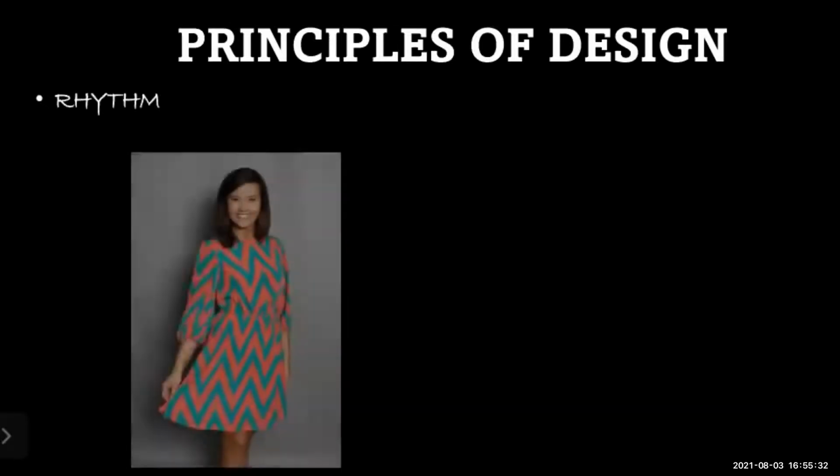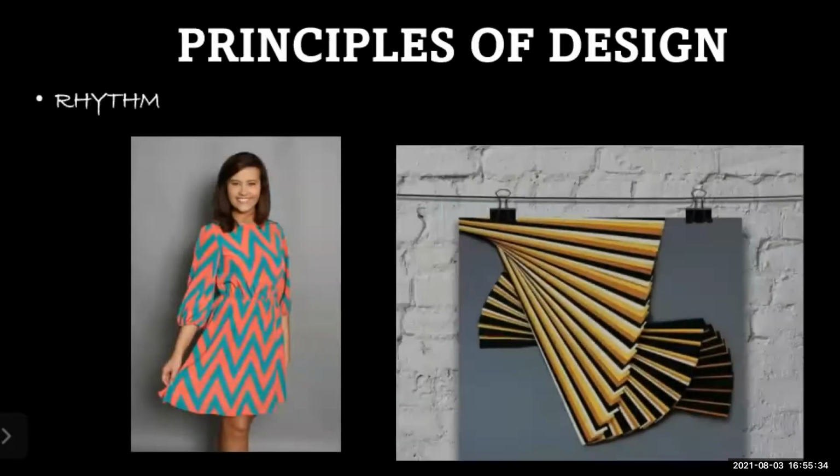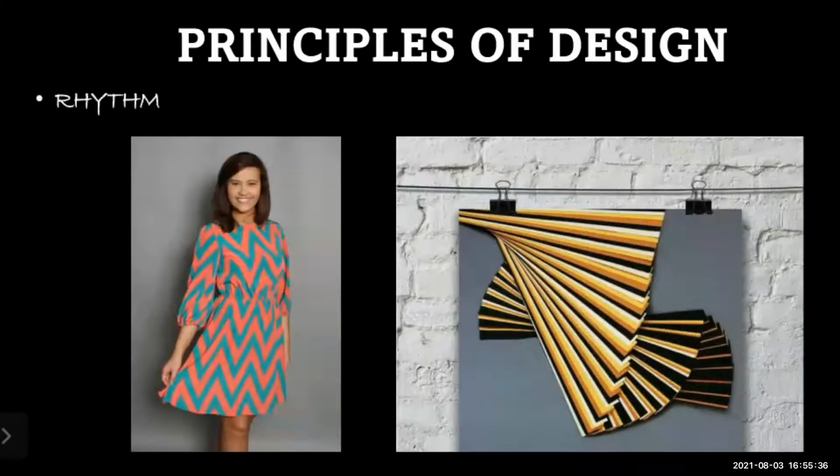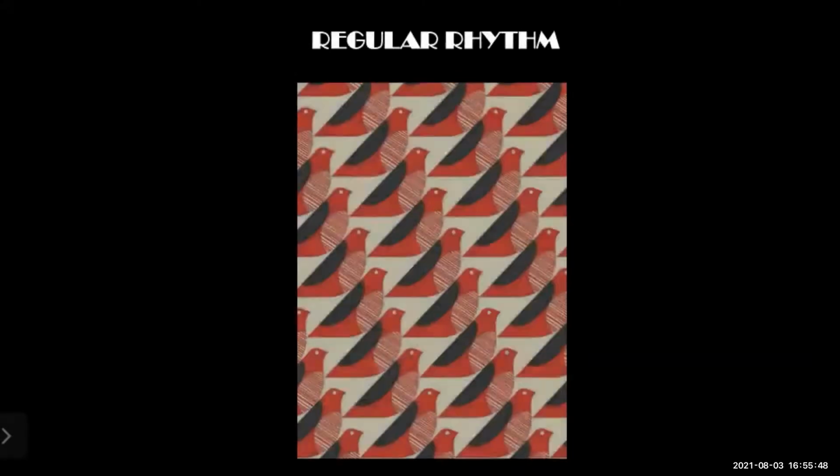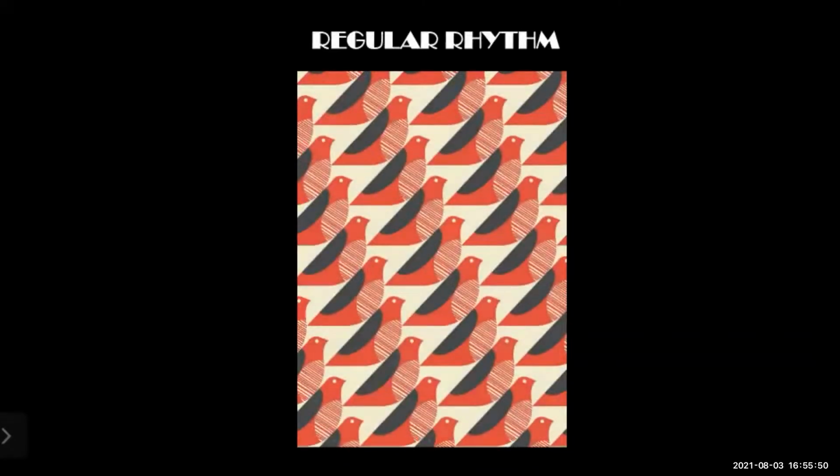Next we are going to discuss the principles of design, like rhythm. First we'll discuss rhythm. Here you can see the picture. Rhythm in a simple way is a movement, or a regular repetition at an evenly spaced arrangement. There are different types of rhythm. First, let us discuss regular rhythm. Here you can see the repetition of the design with evenly spaced arrangement in between them. That is known as regular rhythm.